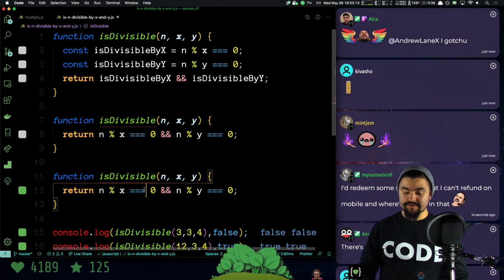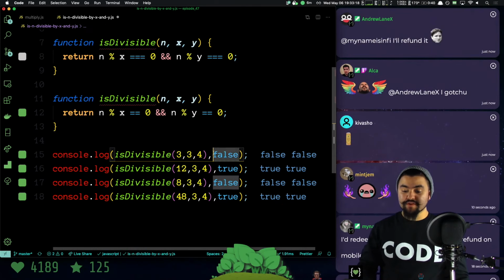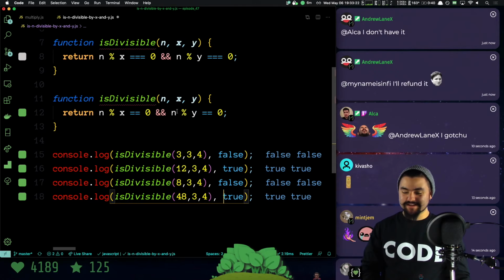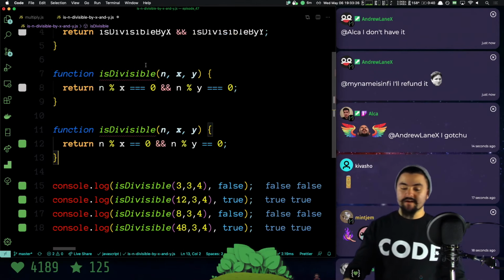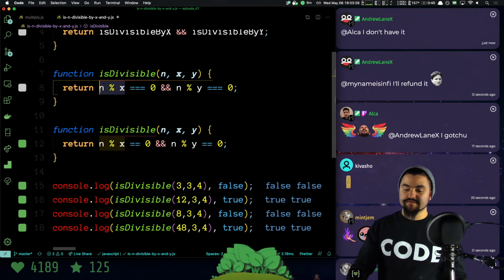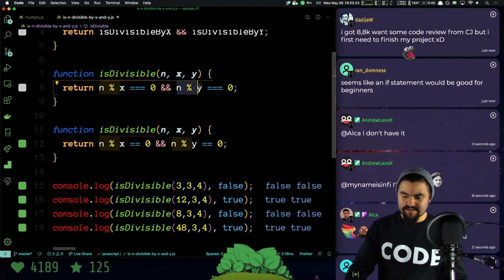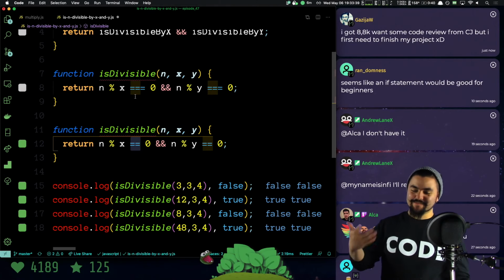You actually could use double equals, and this will still work. But there are some implications. Double equals and triple equals don't necessarily return the same thing all the time when you're comparing two different values. But in this scenario, we're comparing two numbers. The result of this is a number. The result of this is a number. So it doesn't really matter. And the result of this is a number. And the result of this is a number. So the equalizer works in both cases.